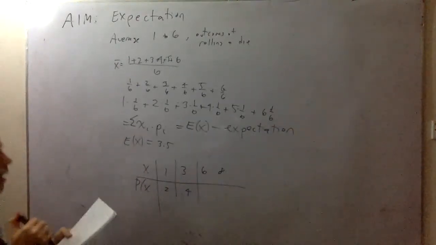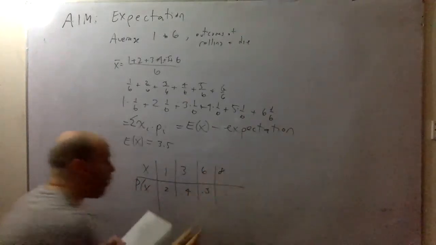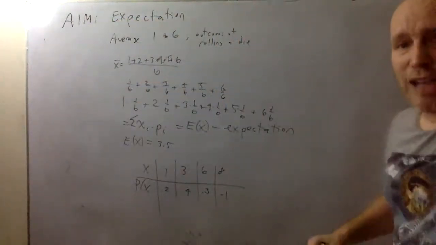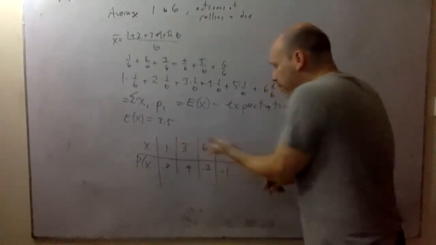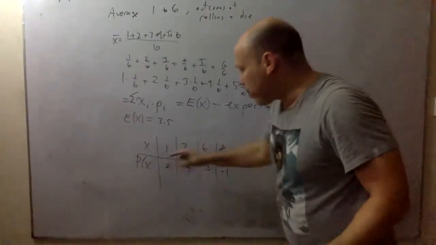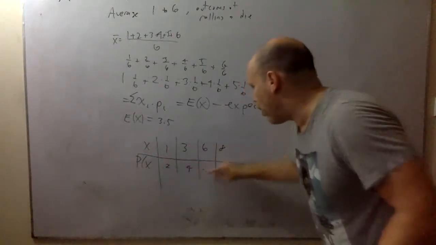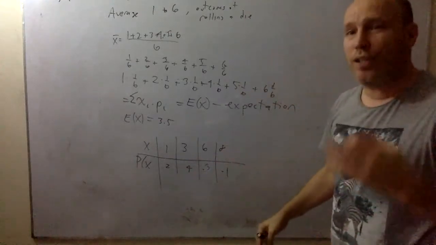The probability of getting a 6 is 0.3. And the probability of getting an 8 is 0.1. So we would find the expectation. Once again, we don't know how many times this occurred, but we know that 1 occurred 20% of the time, 3 occurred 40% of the time, 6 occurred 30% of the time, and 8 occurred 10% of the time.